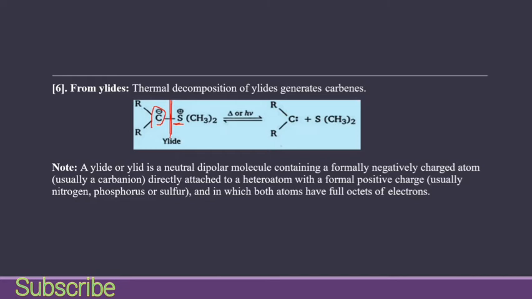It breaks from this position, and then we have our carbene, because now the carbon is attached to 2 other atoms and has 2 electrons. So in total 6 electrons. So this is not obeying the octet rule because it has only 6 electrons. How? 1, 2, 3, 4, 5, 6.